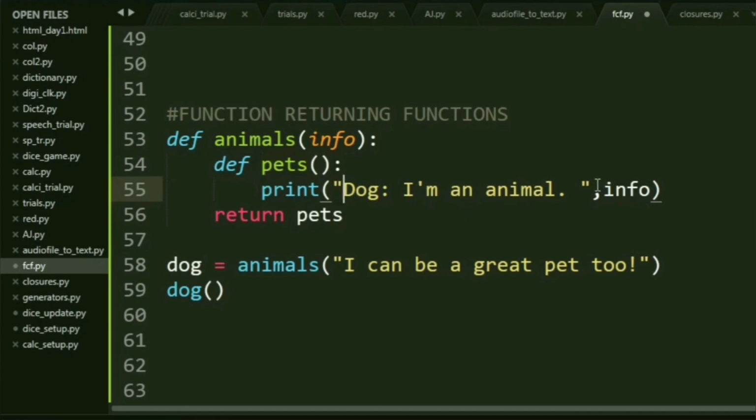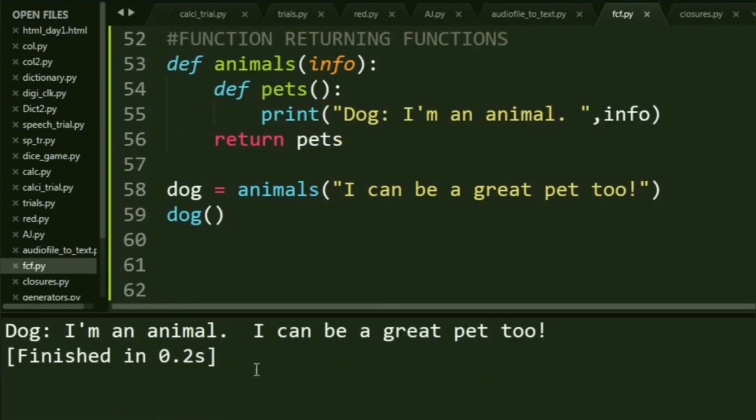And after that, if you can see, I am also printing info. That is what I had previously stored into it. "I can be a pet too." So you see, it does not forget the value of info. Now this we'll be seeing in detail in the closures part that is coming up right after this. So I hope you all understood how this return pets is working. Let us see the output and then we'll have a quick run through.